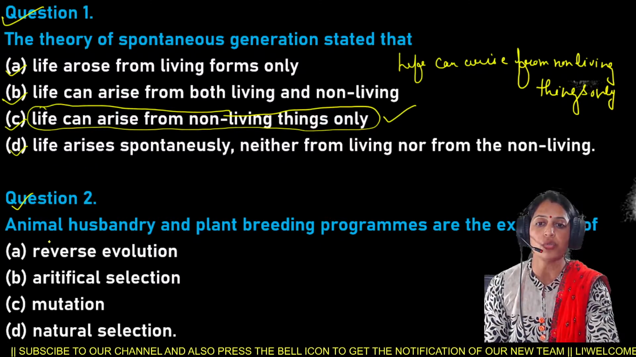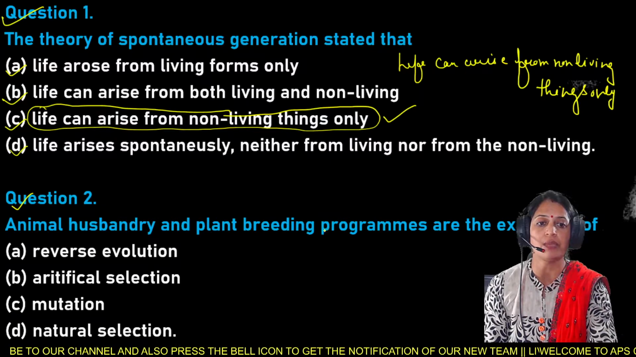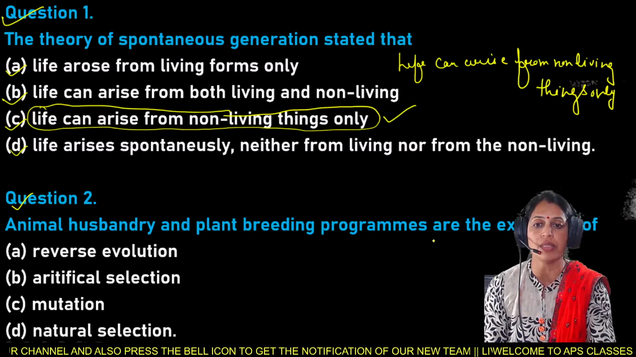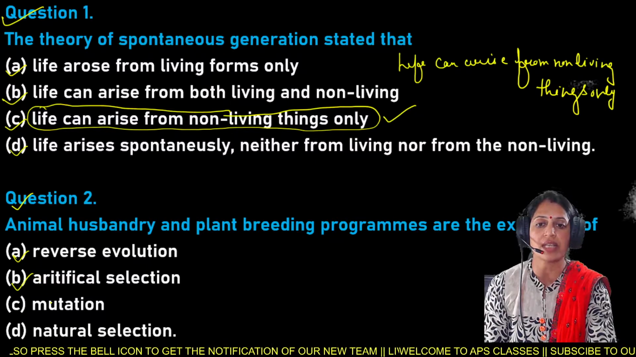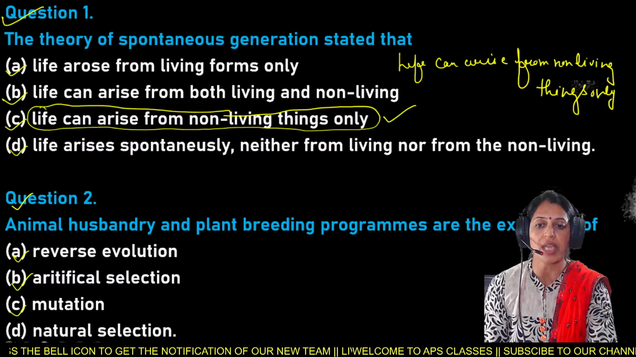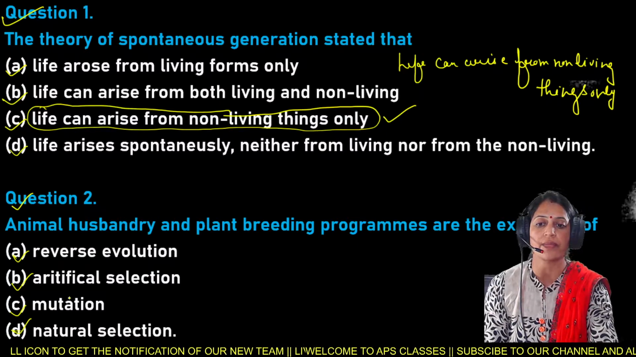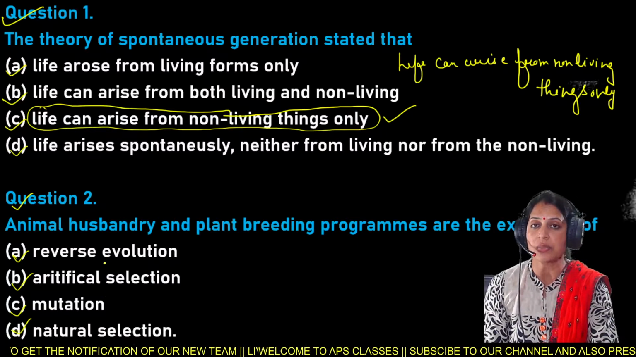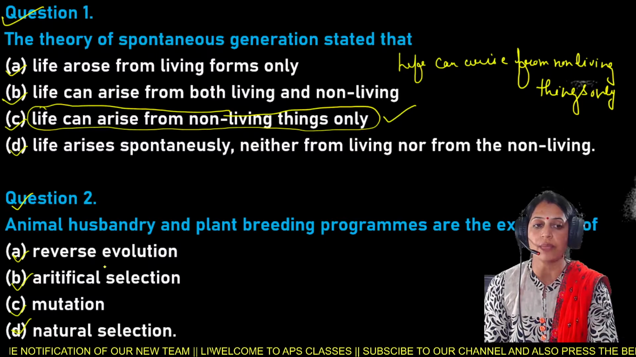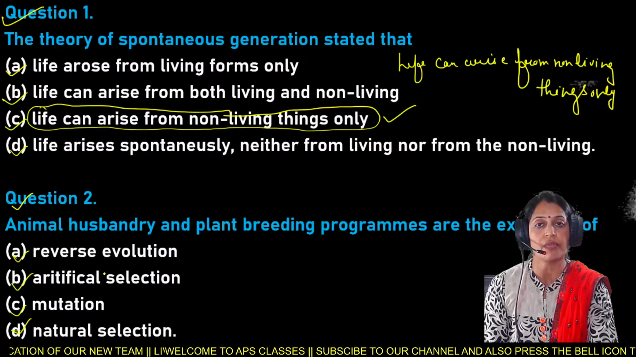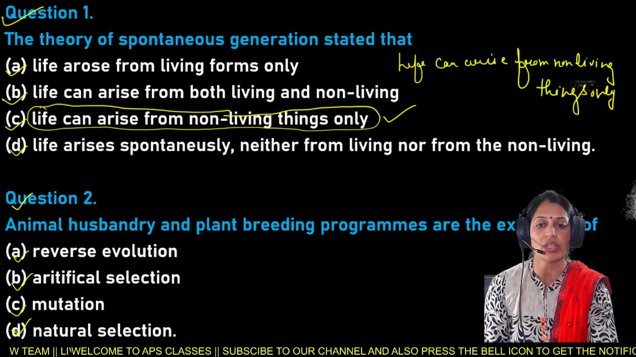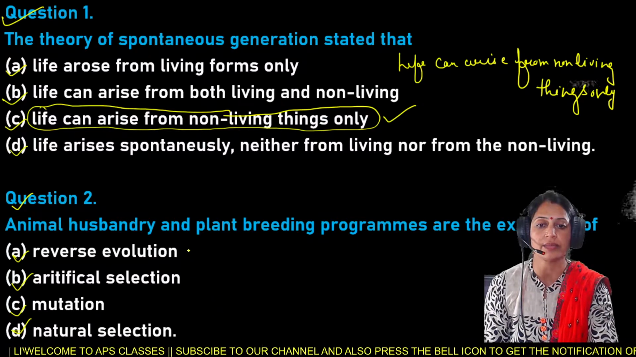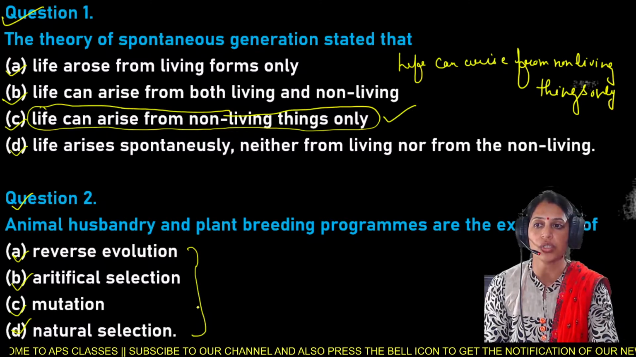Next is your question number 2. Animal husbandry and plant breeding programs are the examples of: A, reverse evolution; B, artificial selection; C, mutation; and D, natural selection. Try it.